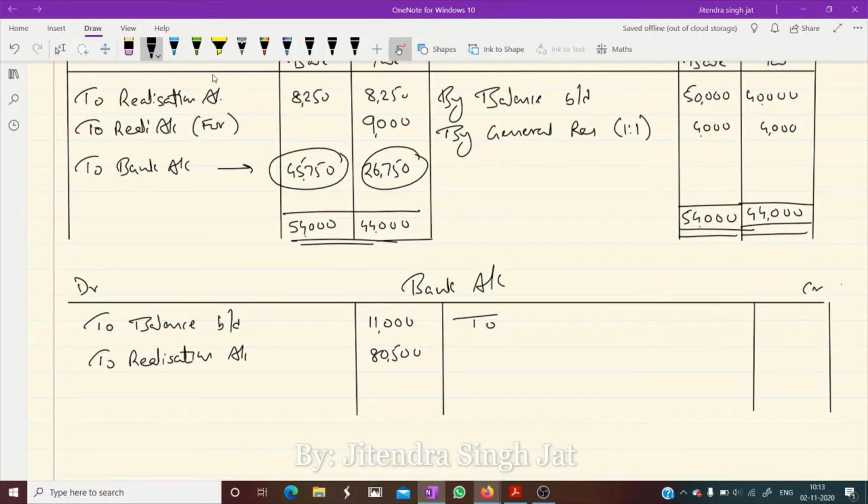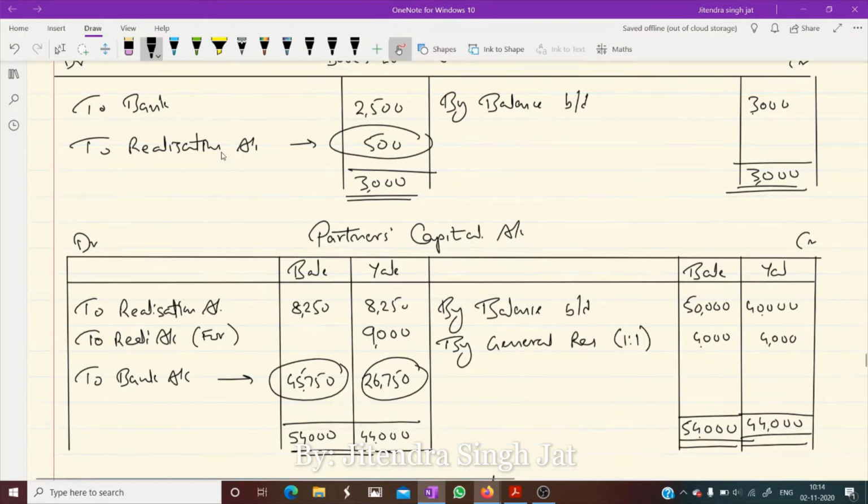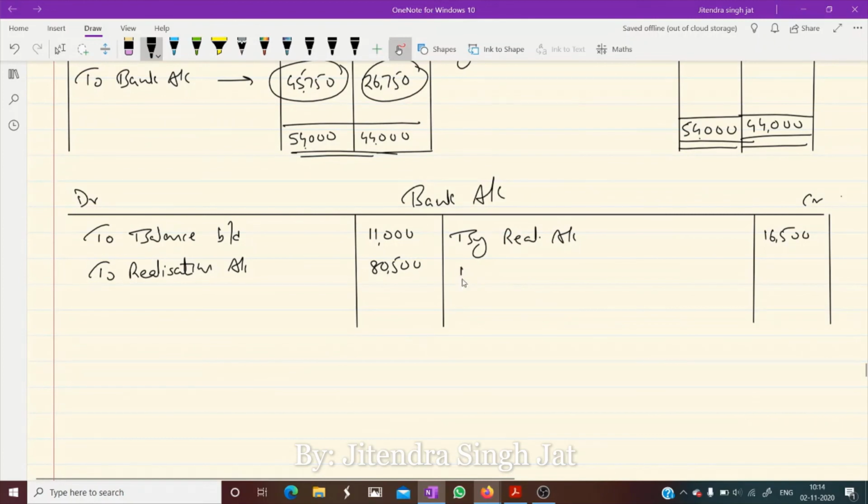Sorry, by realization account 16,500. Okay. Now let's see where it is mentioned. Here it is mentioned bank in Bale's loan account 2,500. Okay. So it will come in credit side by Bale's loan account 2,500.